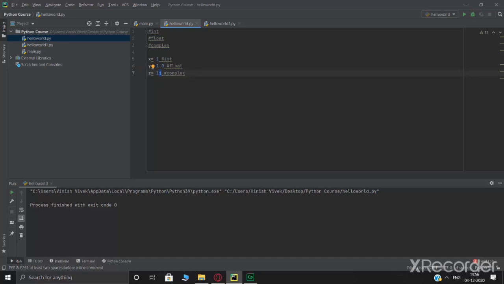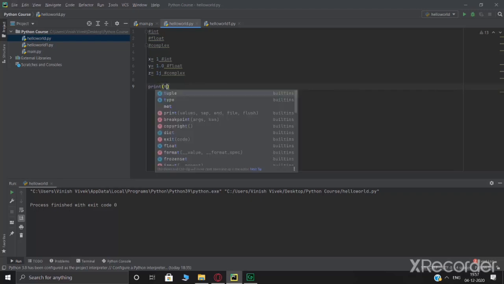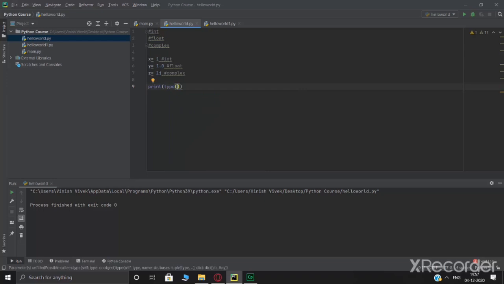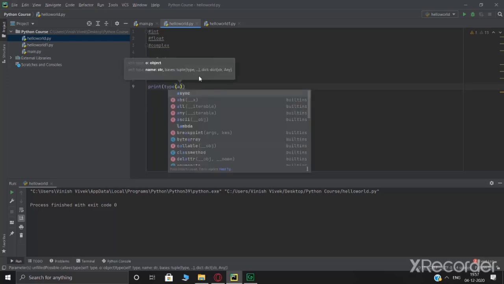This is something that's quite extensively used while solving complex problems in mathematics, but this is what I wanted to show you. Now you'll try and wonder how can we be sure that this is an integer, this is float, and this is a complex. So let's use something to try that out. So we're going to write print, type for x.